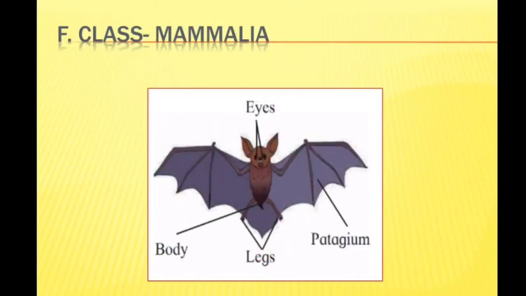In subphylum Vertebrata, we have class F as Mammalia. Presence of mammary glands is typical character of the class Mammalia. These animals are warm-blooded. Body is divided into head, neck, trunk and tail. Digits are provided with nails, claws or hooves. Exoskeleton is in the form of hair or fur. For example, elephant, human, kangaroo, dolphin, bat, etc.